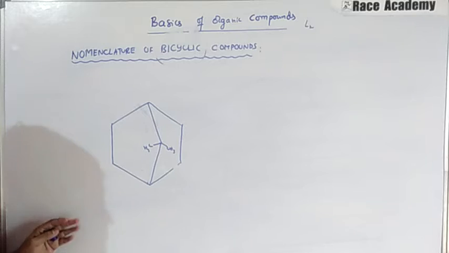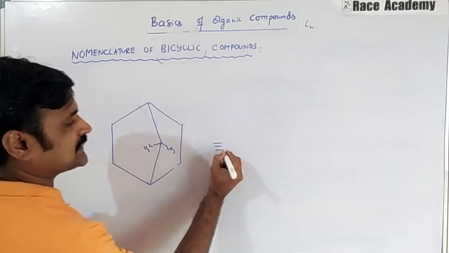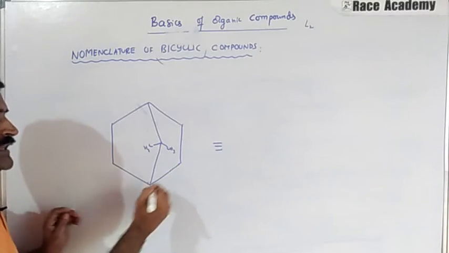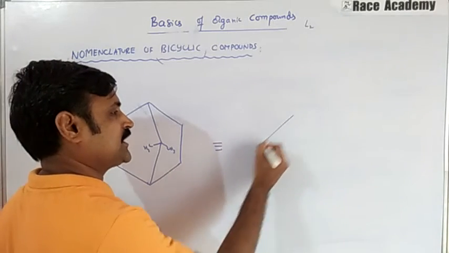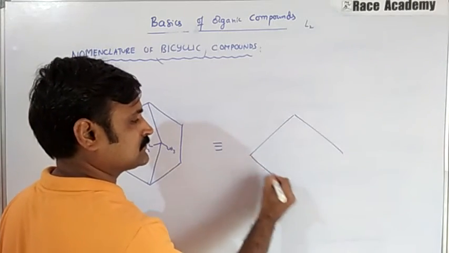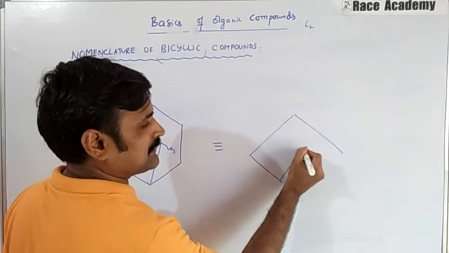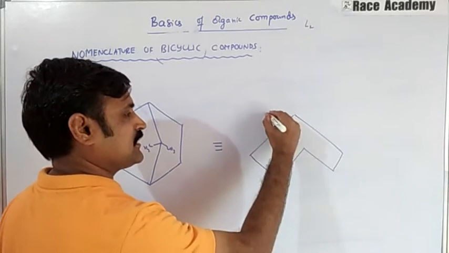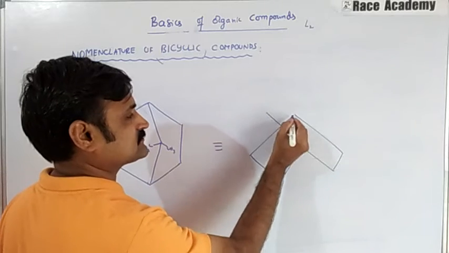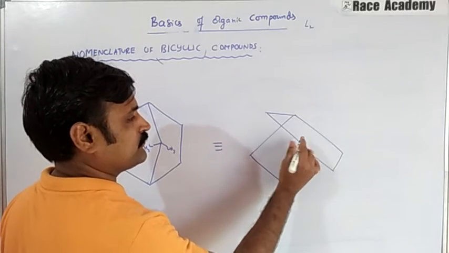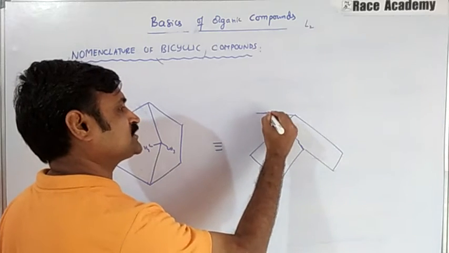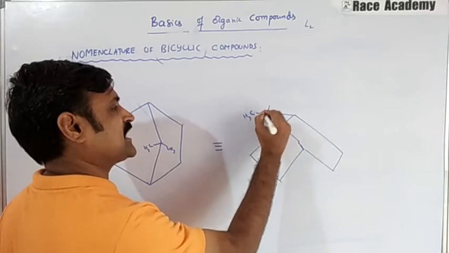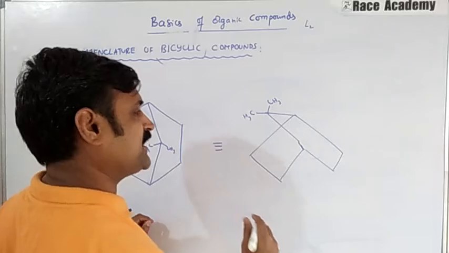Earlier I have shown you that it will be written like this and extended like this. At the corner we have two CH3 groups present.